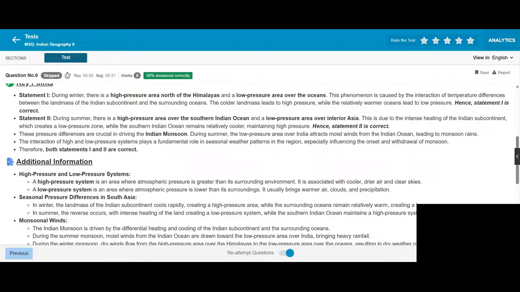During summer, there is a high pressure area over the southern Indian Ocean and a low pressure area over interior Asia. This is due to the intense heating of the Indian subcontinent, which creates low pressure zones, while the southern Indian Ocean remains relatively cooler, maintaining high pressure.